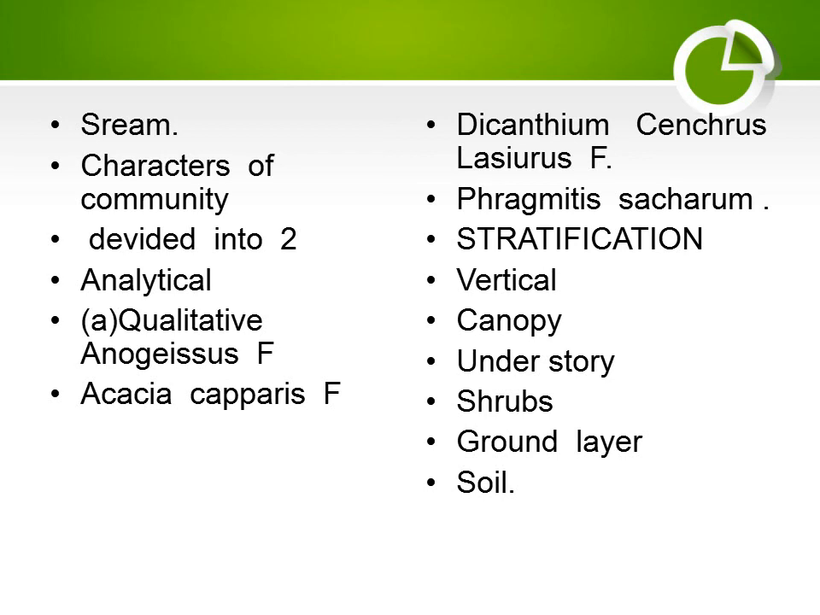Now comes stratification of a community. In a forest community, vertical stratification is done: tall plants, shrubs, small plants, ground plants and animals, and underground plants and animals. Vertical layers are canopy, understory, shrubs, ground layer, and soil.